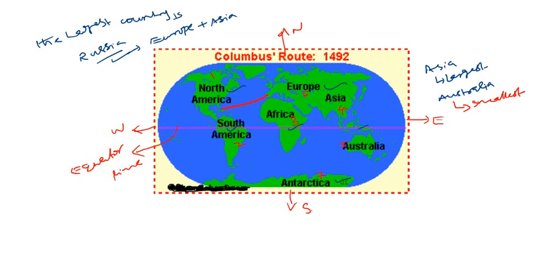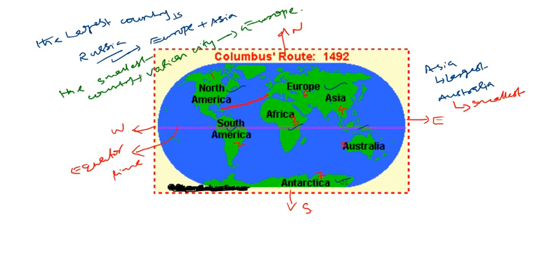Okay, and which is the smallest one? The smallest country is the Vatican City. This is part of the Europe continent. Clear?